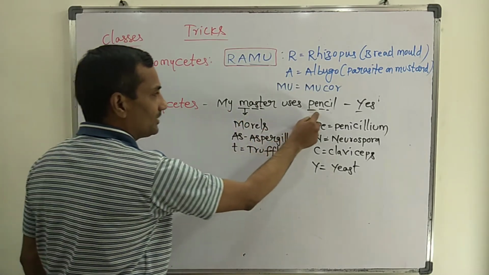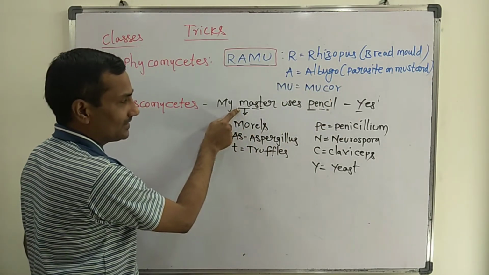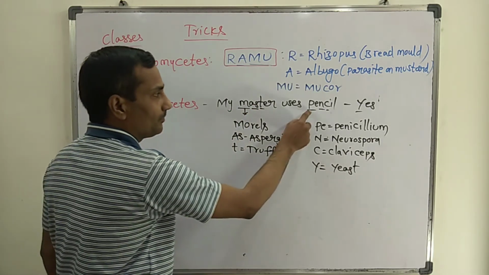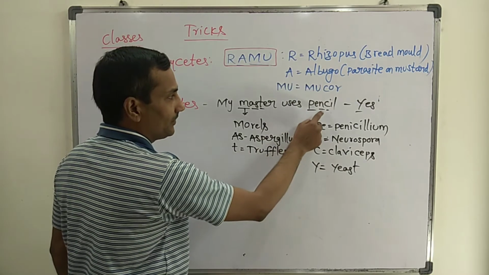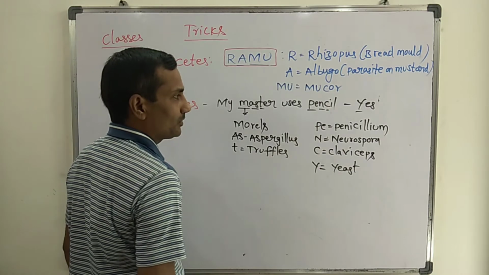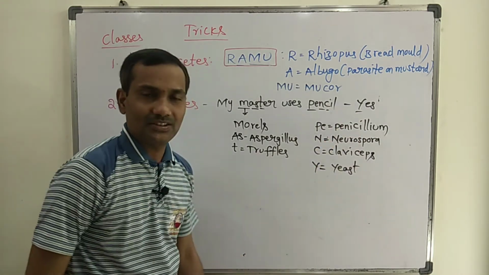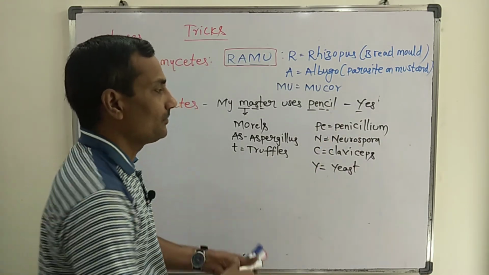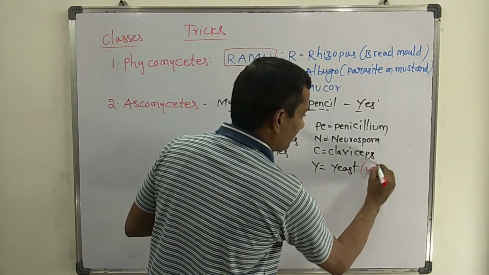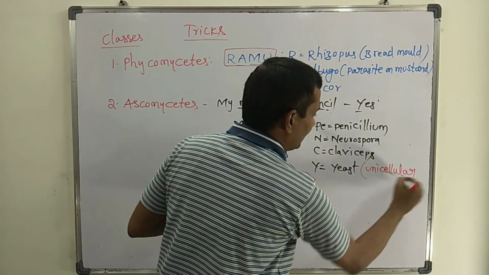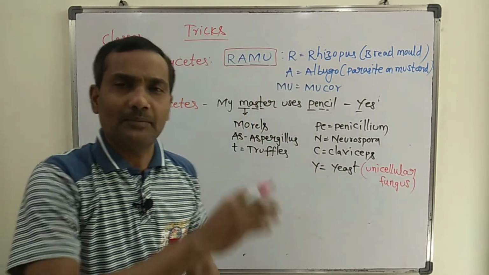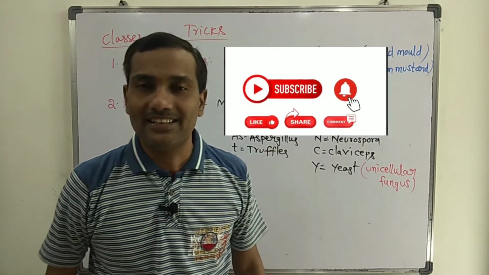My master uses pencil. Morels. AS, aspergillus. T stands for truffles. P for Penicillium notatum. Next, N stands for Neurospora crassa. C, Claviceps purpurea. Y, yeast. In this class the only unicellular fungus is yeast; the remaining fungi are multicellular.